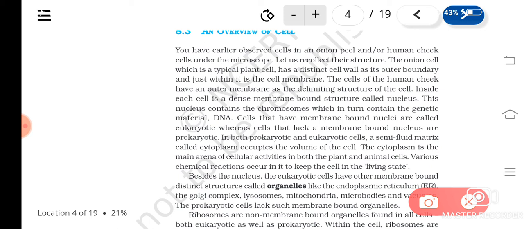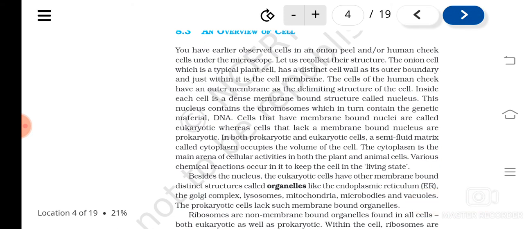Okay, so whether it is prokaryotic or eukaryotic, there will be a semi-fluid matrix, and this is known as the cytoplasm, isn't it? And cytoplasm is the site where a lot of cellular activities take place. Understood? Chemical reactions take place which help the cell to remain in the living state. So if you take any cell, there will be a cell wall in the case of plant cells, and in animal cells the membrane which limits it is the plasma membrane. Then the nucleus will be there, cytoplasm will be there.